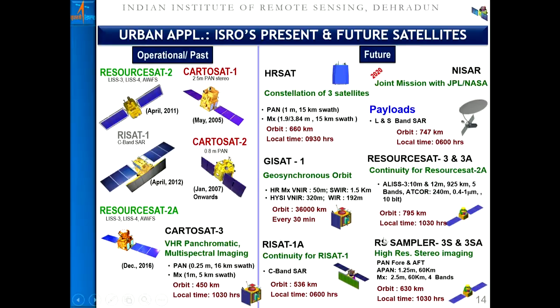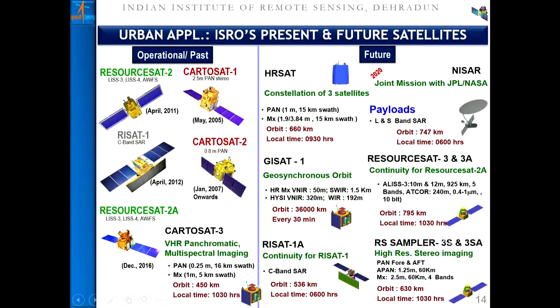We also have satellites coming up in the near future, from the microsatellites, HRSat, and the microsatellite which is going to work in NISAR, which has the S band, which will be helpful for urban area detection. We're also going to have ResourceSat 3 and 3A, with higher spatial resolution and also multispectral in nature.